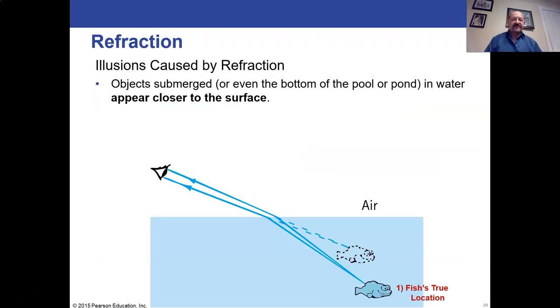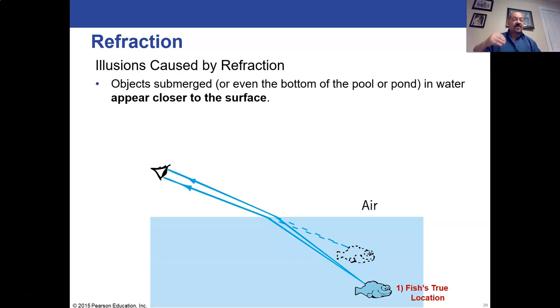All right, so refraction. Refraction causes a lot of things that we see in everyday life. And one of them is illusions that we see about where we think light is coming from. You've all seen somebody stick a straw in a glass of water and the straw looks bent. This is refraction. You can see it from the side. You'll see the straw appears to be bent. If we're in a swimming pool, it'll look like our legs are shorter in the swimming pool, and that's because of the light bent from the light that's coming from your legs through the water to your eyes that are up here in the air.